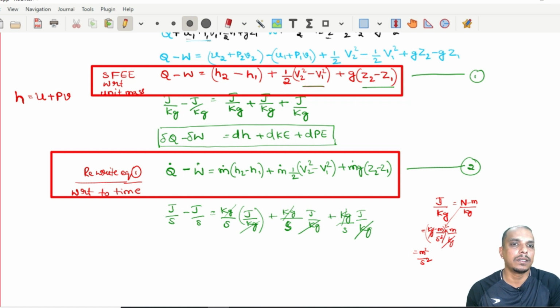Similarly here, acceleration due to gravity is meter per second square. This is the unit of g, and z should be in meters. So this will give you meter square per second square.